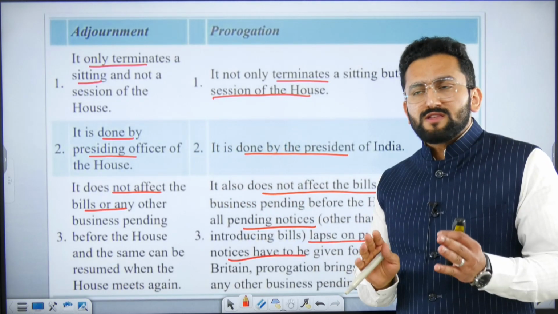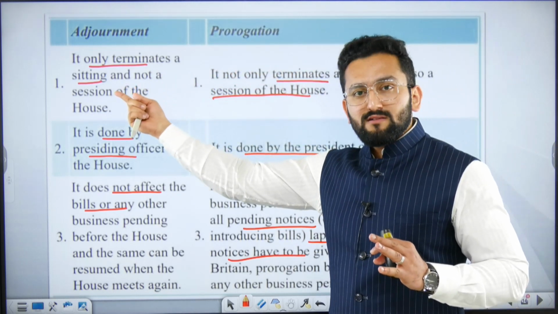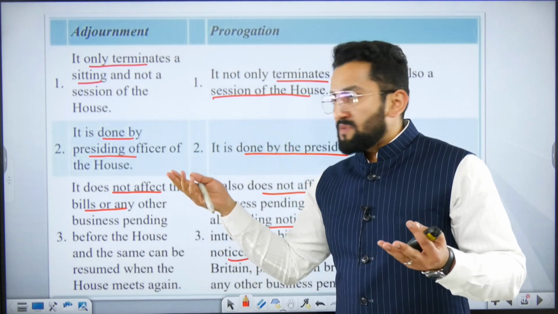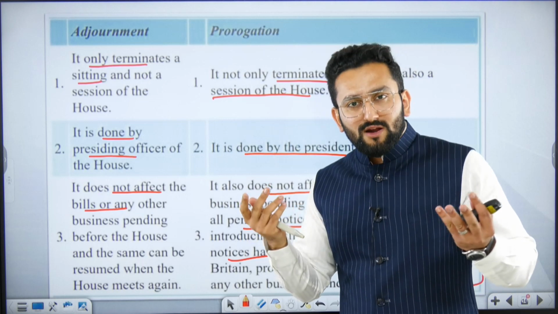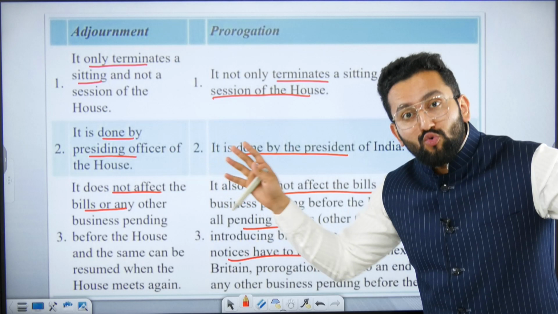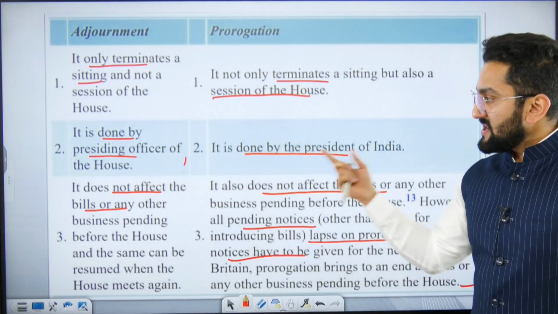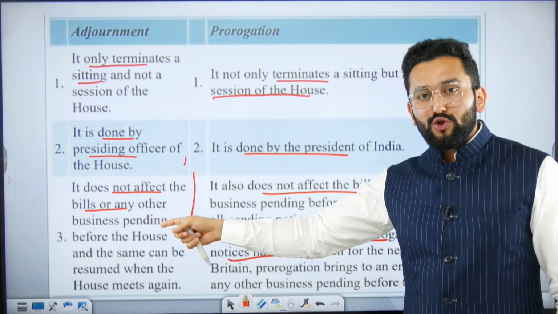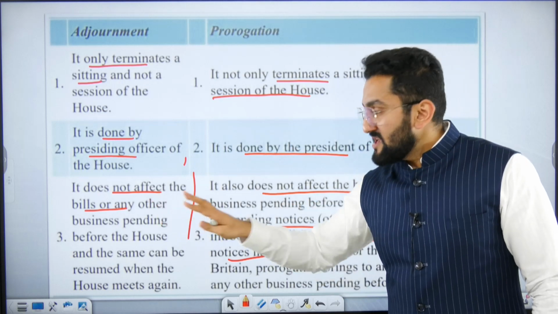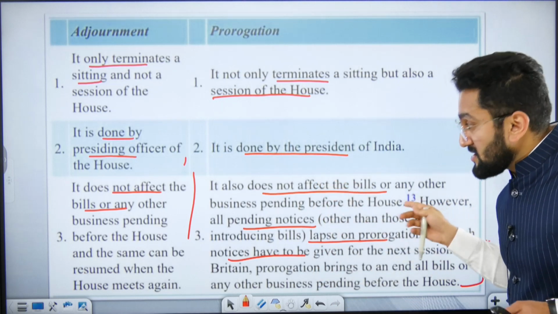Now, the difference between adjournment and prorogation, it is a cakewalk for you now. Adjournment only terminates a sitting, right? This is what the speaker can do, or the Rajya Sabha chairman, the presiding officer can do. But prorogation terminates the session. And who does that? The President. Adjournment is done by the presiding officer, prorogation is done by the president. It does not affect, now this point is new for you in this particular session, it does not affect the bills or any other business. Please remember, prorogation also does not affect the bills or business.